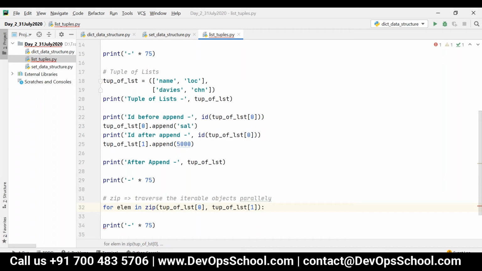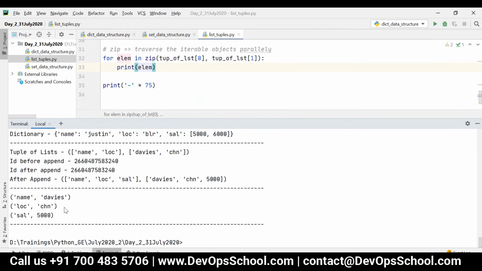Now if I print this element, based on the index it will be mapped. You can see name Davis, index 0 from the first list and index 0 from the second list. Then location Chennai, index 1, index 1. Salary 5000, index 2, index 2.